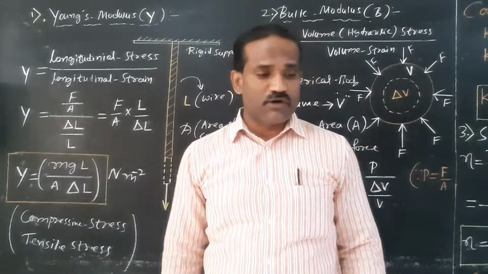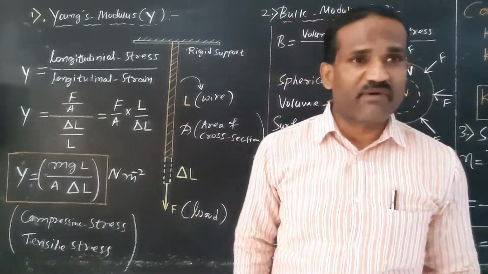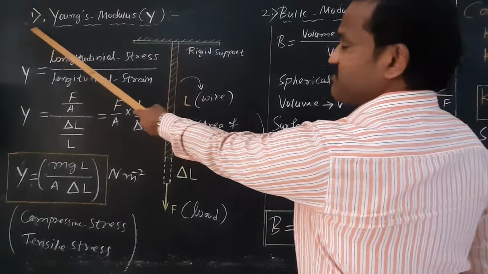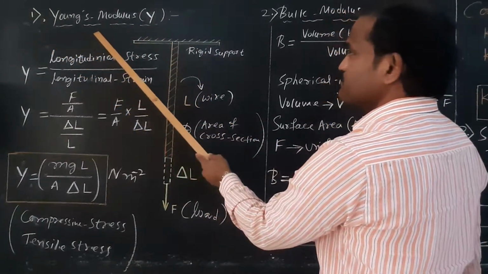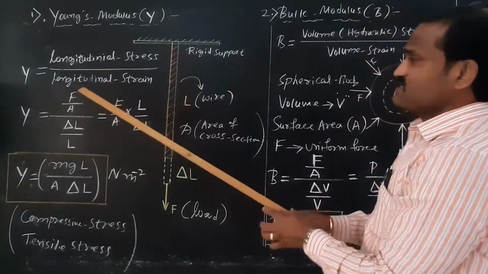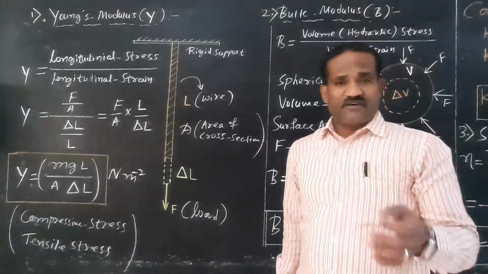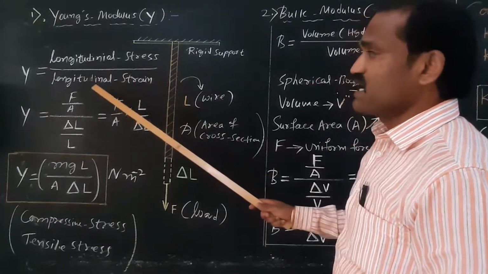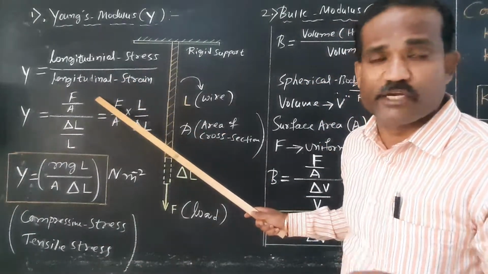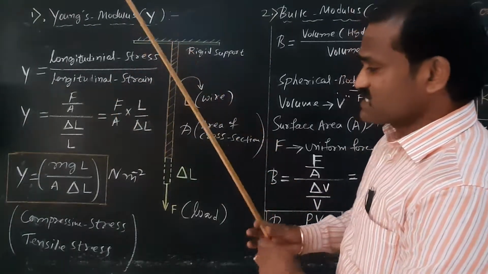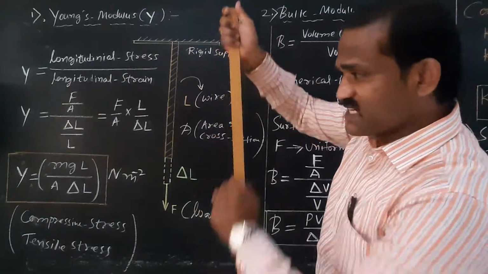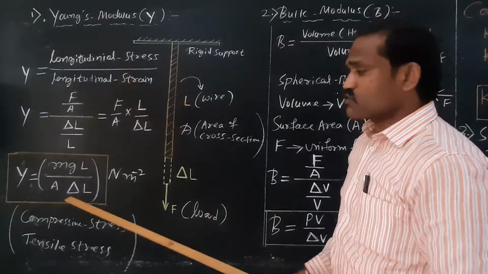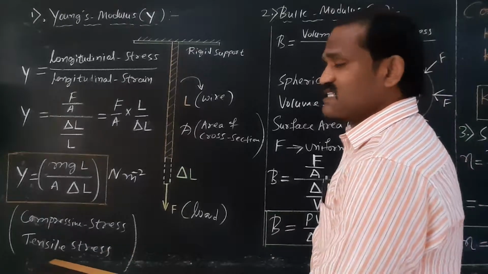Now we'll talk about the three elastic constants one by one. What do you mean by Young's modulus? This is the first elastic constant, Young's modulus. Young's modulus of a material is defined as the ratio of longitudinal stress to longitudinal strain. Longitudinal means along its length. Instead of longitudinal stress you can also call it compressive stress or tensile stress.